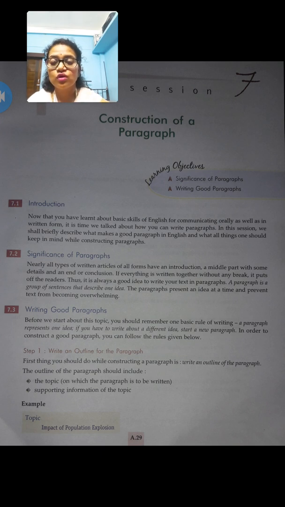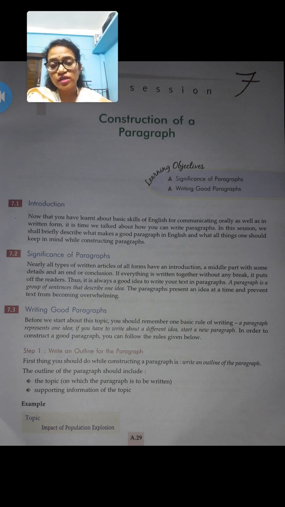So what is a paragraph? A paragraph is a group of sentences that describe one idea. It means one paragraph always describes one idea. If you want to represent another idea, then please go for a new paragraph. Don't continue with the same.